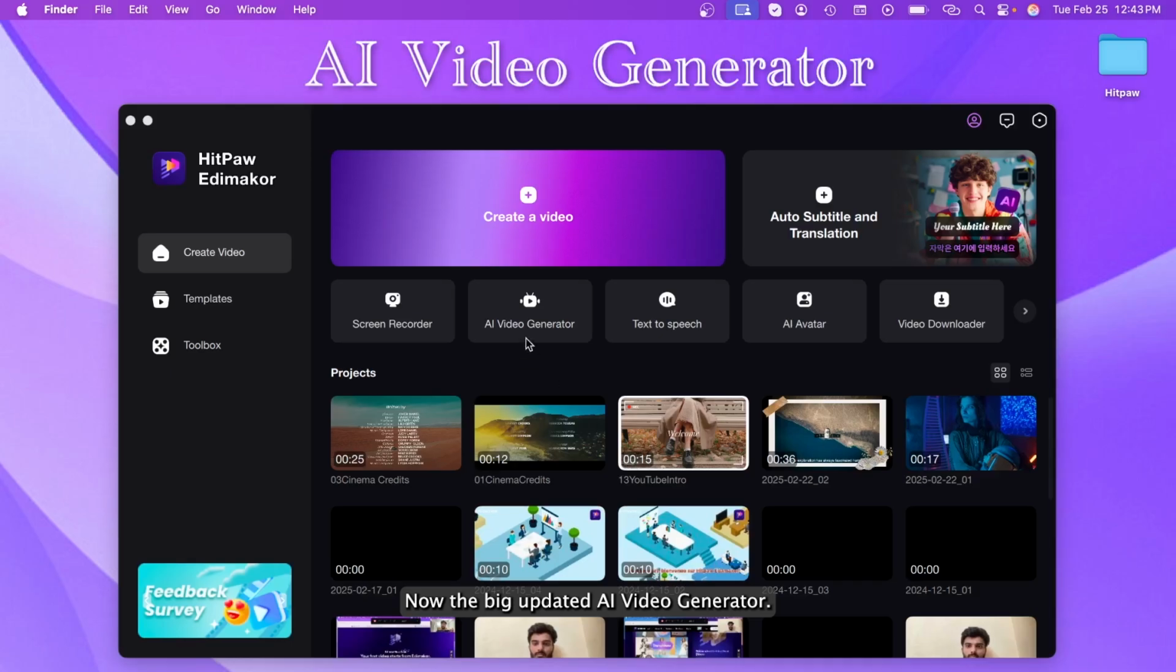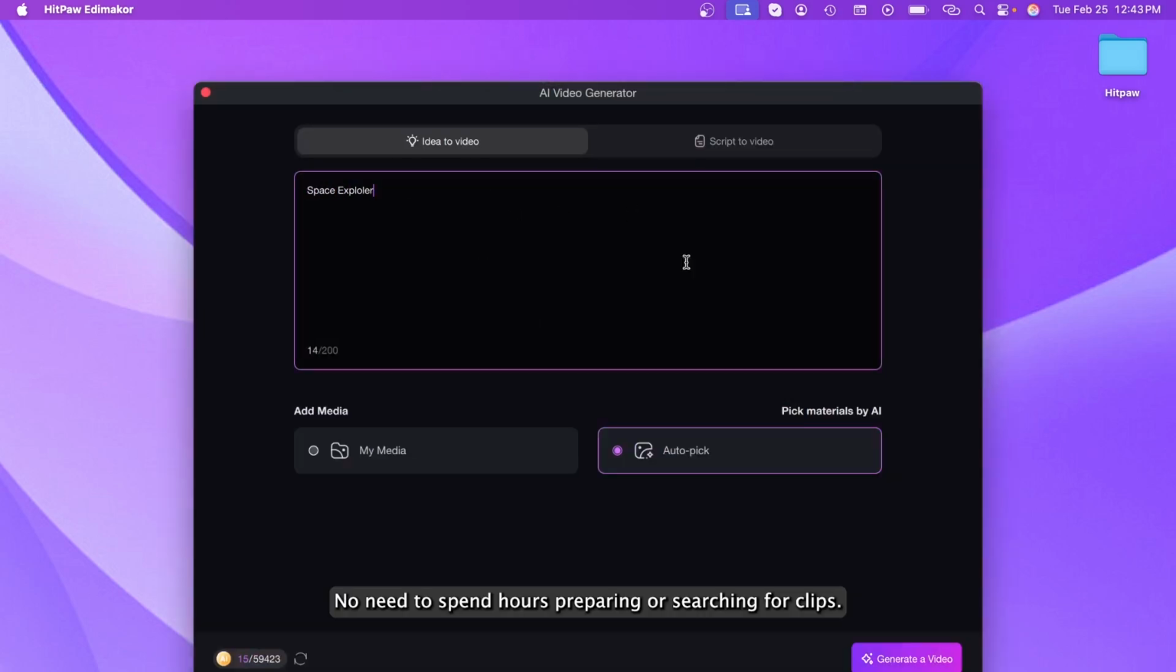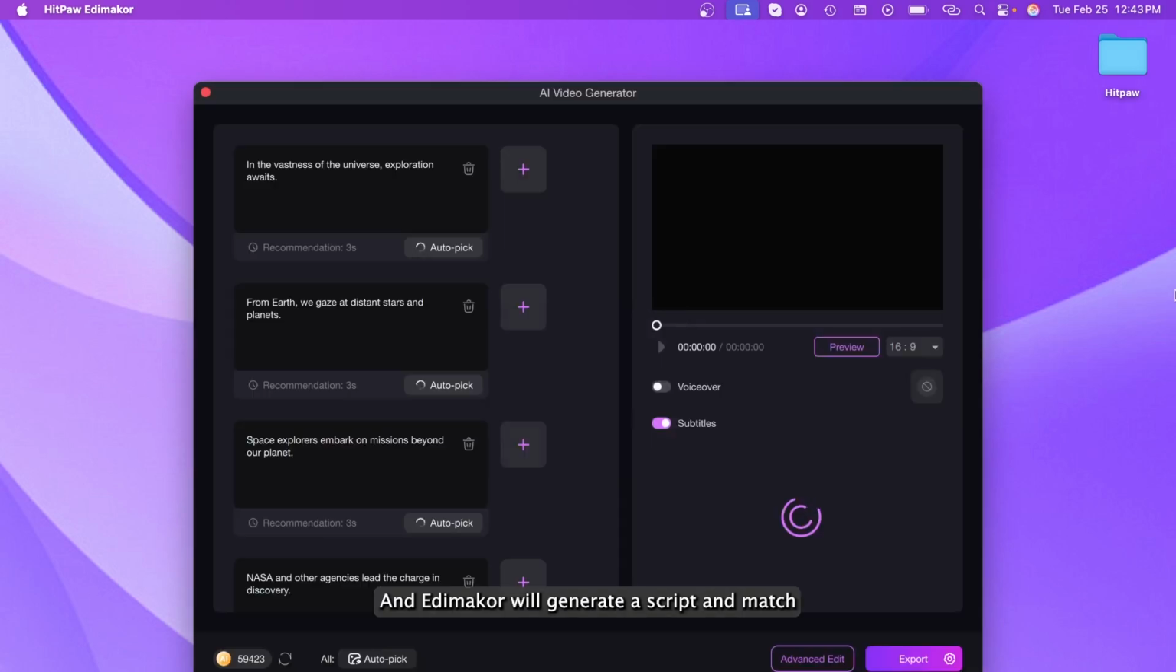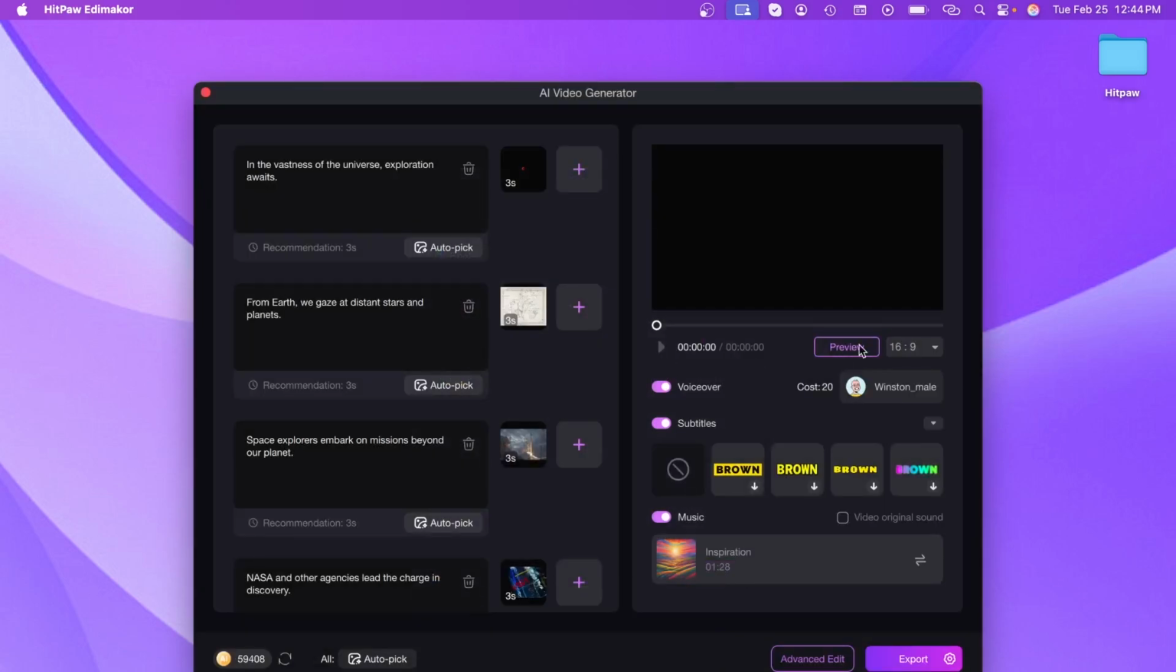Now the big updated AI video generator. From idea to full video, automatically. No need to spend hours preparing or searching for clips. Describe your idea, and Edimakor will generate a script and match perfect clips intelligently.